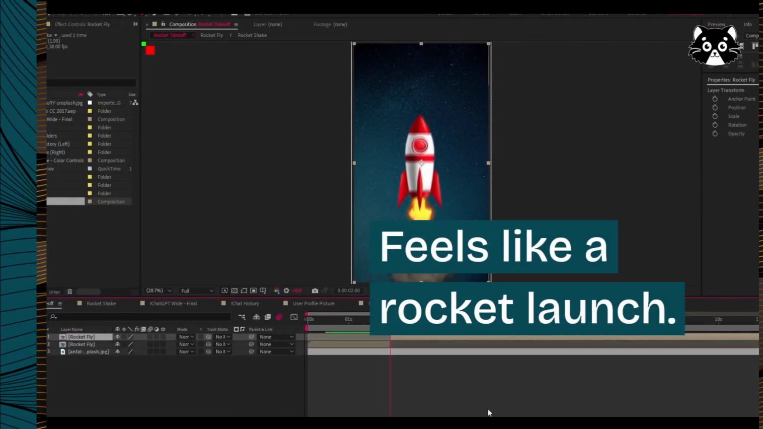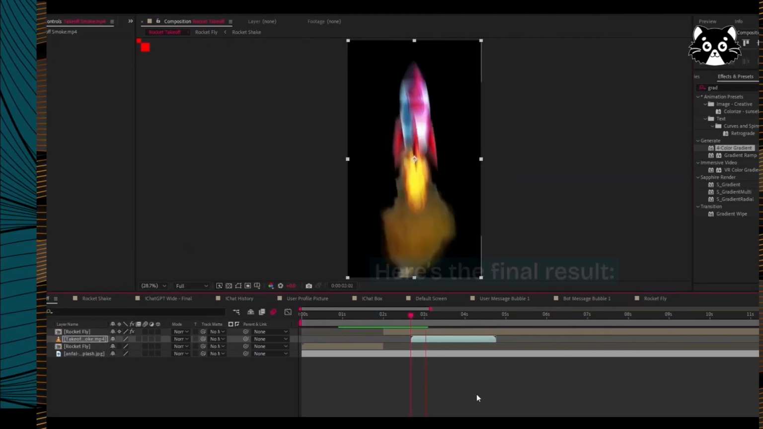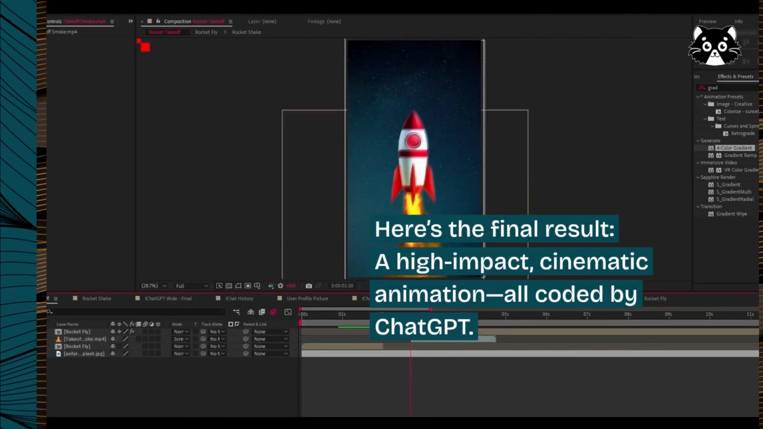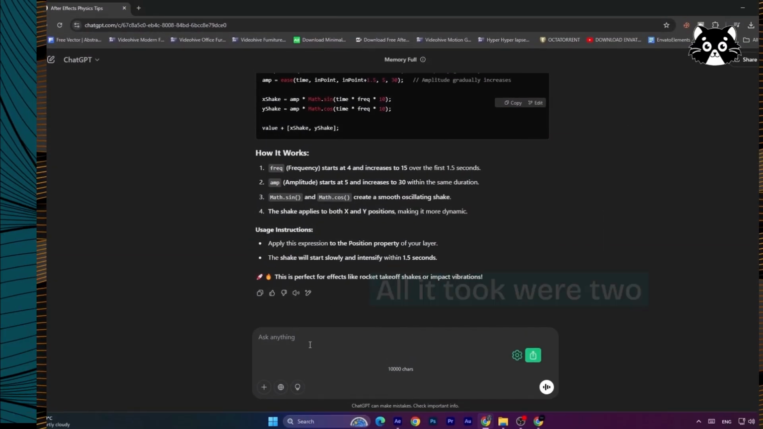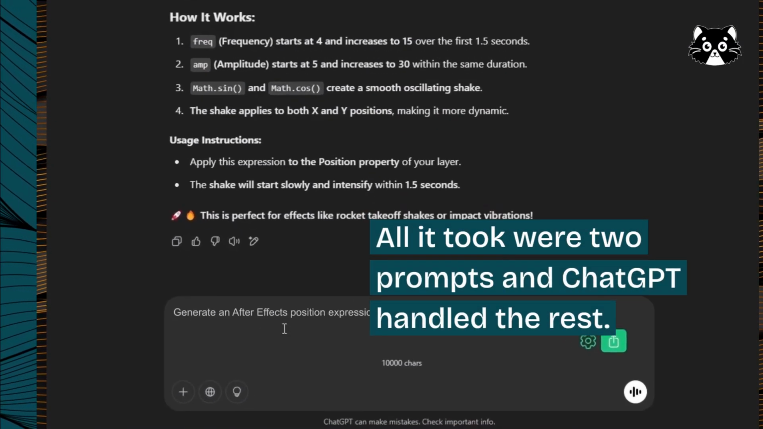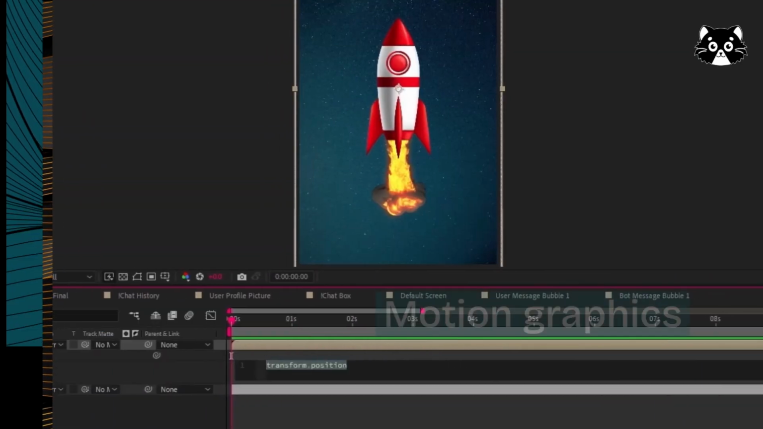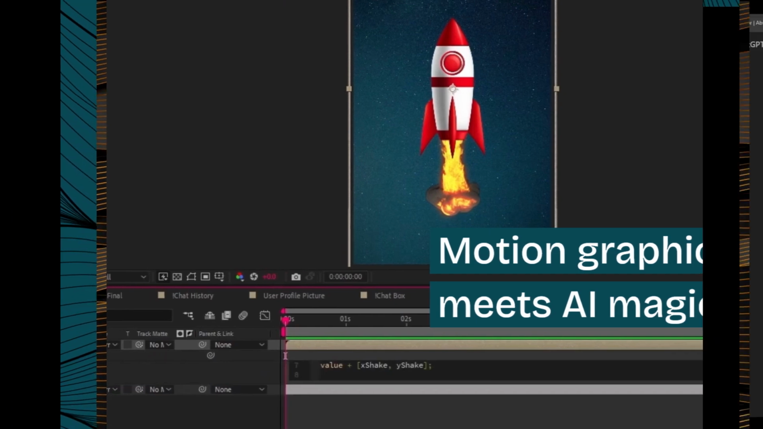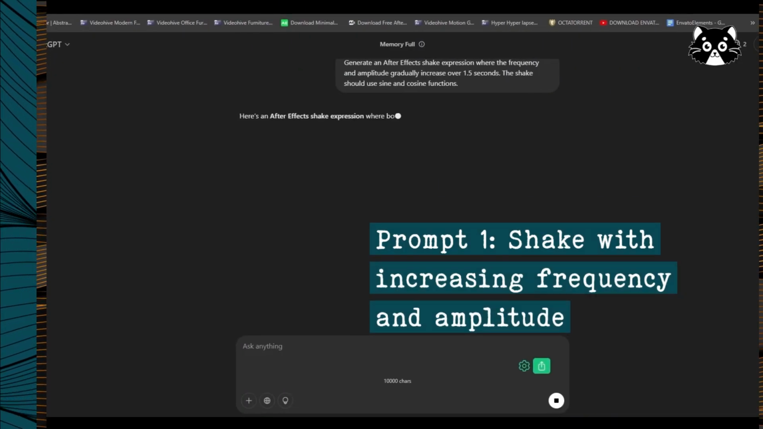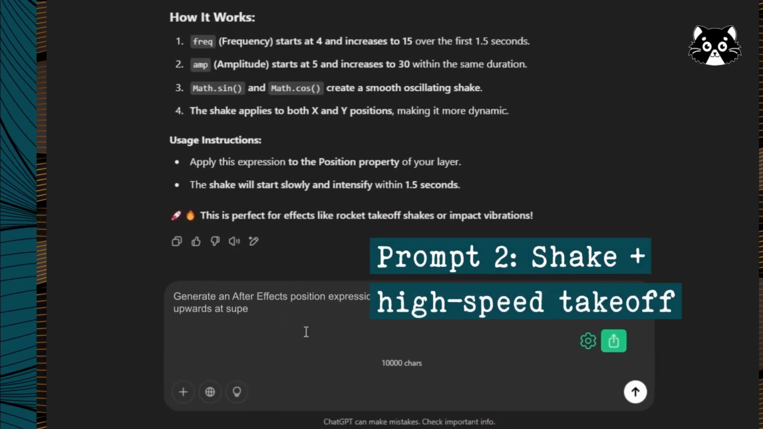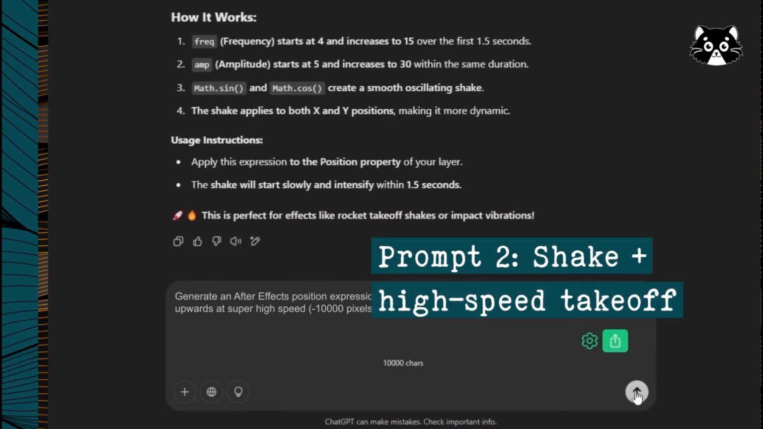Here's the final result. A high-impact cinematic animation, all coded by ChatGPT. All it took were 2 prompts, and ChatGPT handled the rest. Motion graphics meets AI magic. Prompt 1, shake with increasing frequency and amplitude. Prompt 2, shake plus high-speed takeoff.